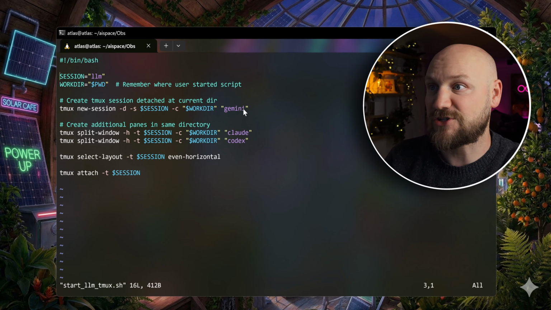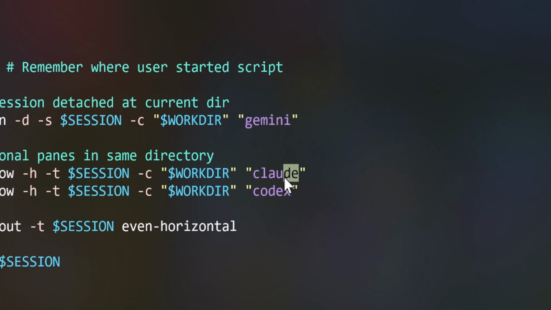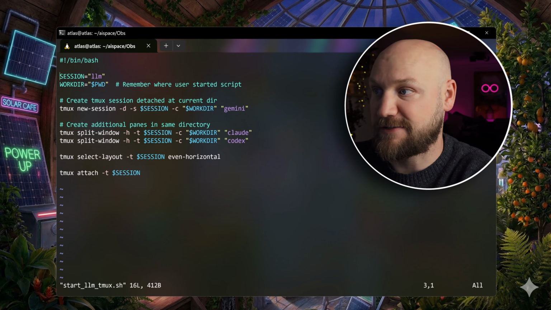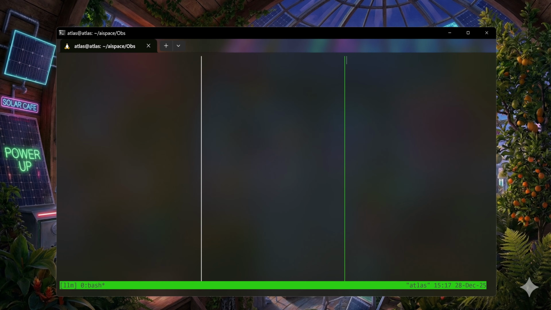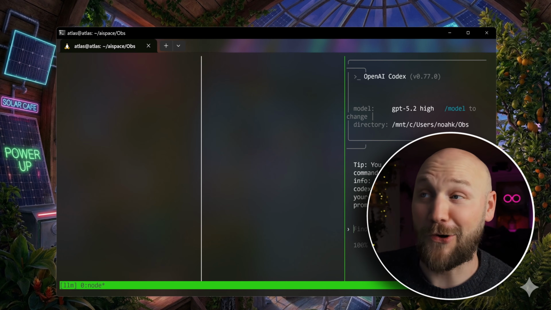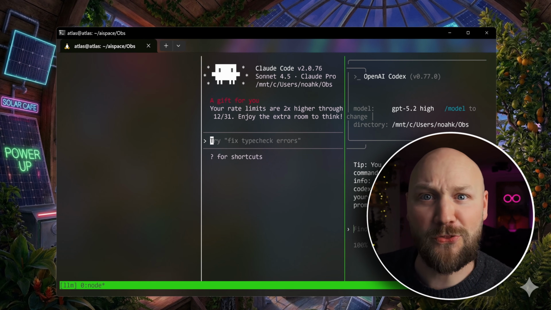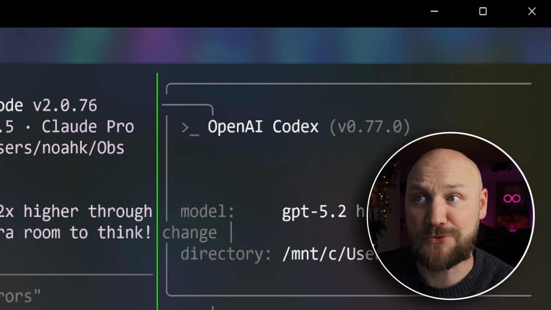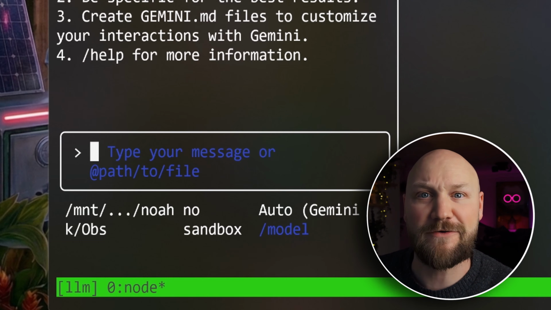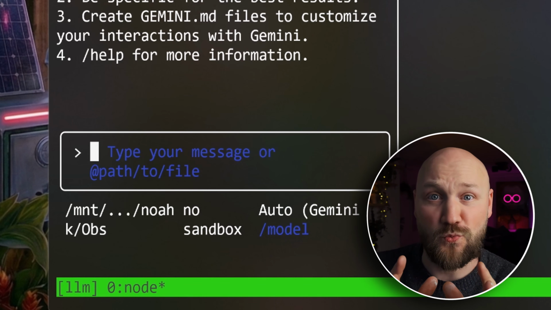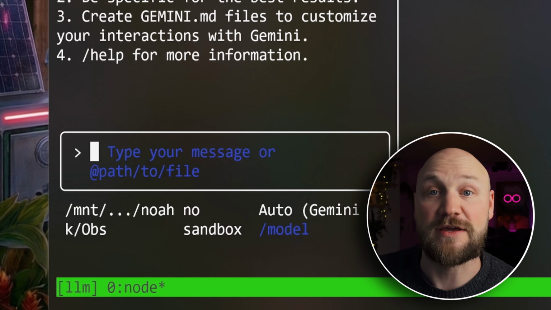The first one is a Gemini session. The second one is Claude. The third one is Codex. And let's start this. So they are loading right now, and as you can see on the right hand side we have Codex, in the center we have Claude Code, and to the very left hand side there is Gemini. They are together in 1 session. They are seeing each other. They can communicate. So let's do this.